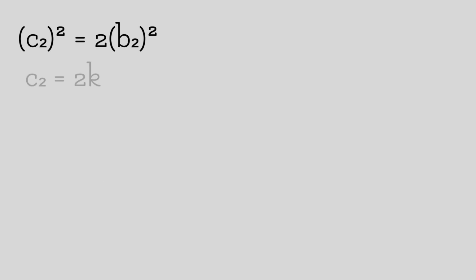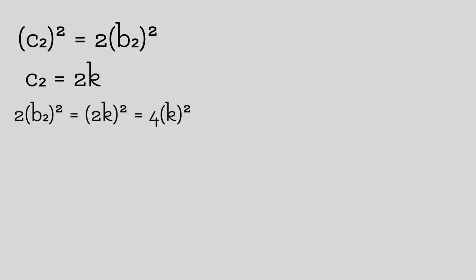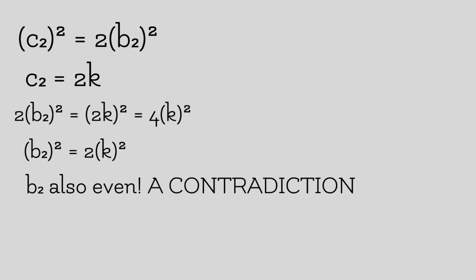If c2² is even, then c2 must also be even. We will represent c2 as some even number, 2k. Plugging this into our equation, we will get that (2k)² is equal to 2b2². Simplifying this, 4k² is equal to 2b2², or 2k² is equal to b2², meaning that b2² is even. Since b2² is even, then b2 must also be even. Therefore, we've shown that b2 and c2 are even numbers, which contradicts our statement that b2 and c2 could not be reduced further by integers.